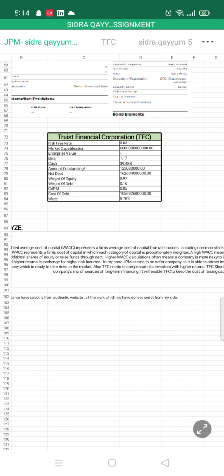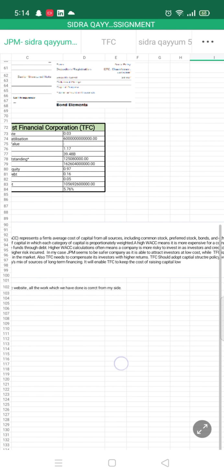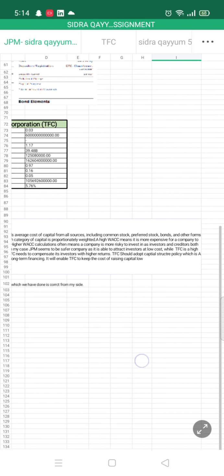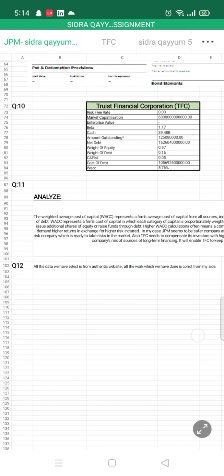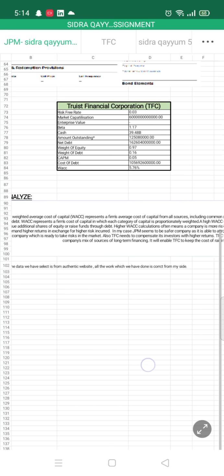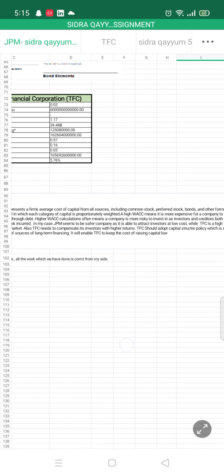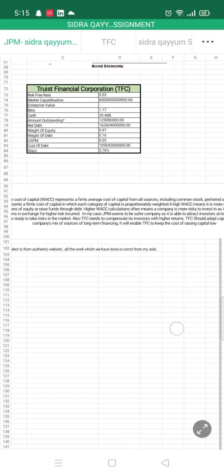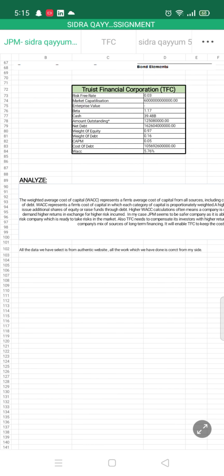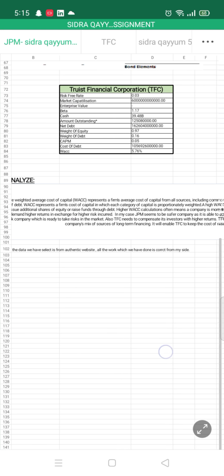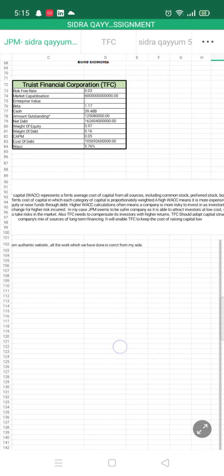In my case, JPM seems to be a safer company as it is able to attract investors at low cost, while TFC is a higher risk company which is ready to take risk in the market. Also TFC needs to compensate its investors with higher return. TFC should adopt a capital structure policy, which is a company's mix of sources of long term financing. It will enable TFC to keep the cost of raising capital low.